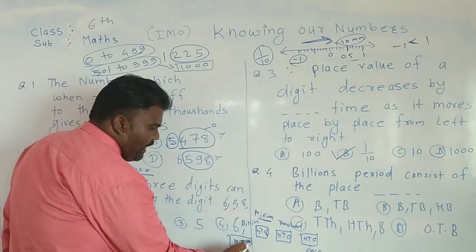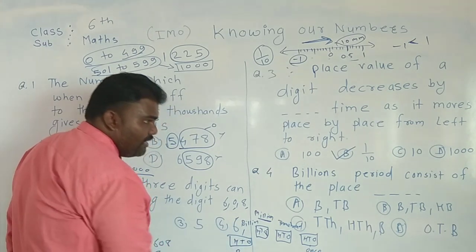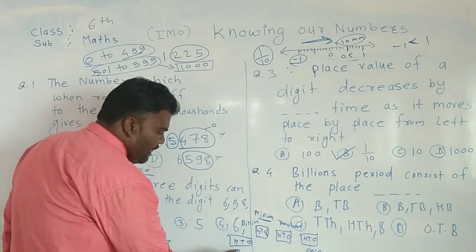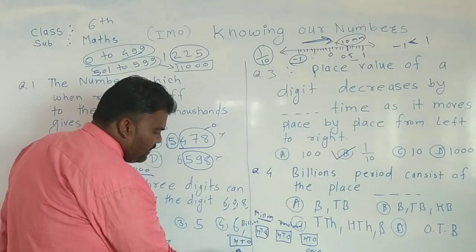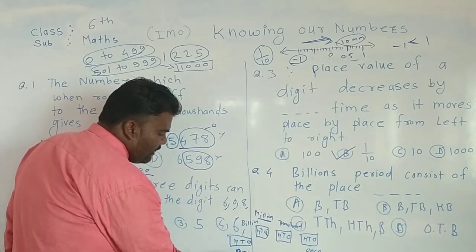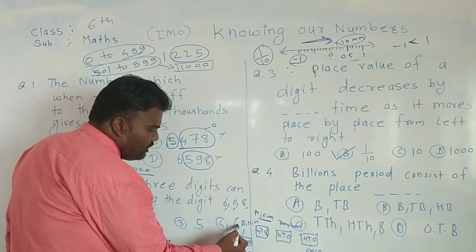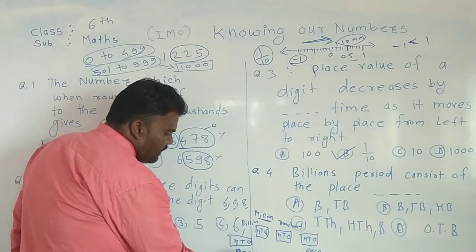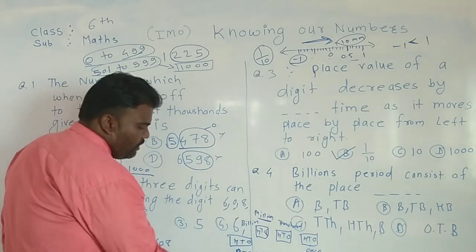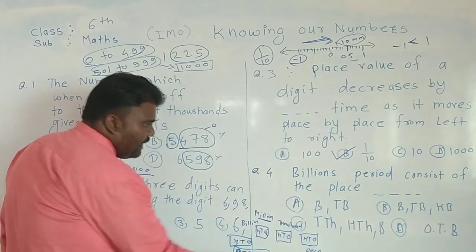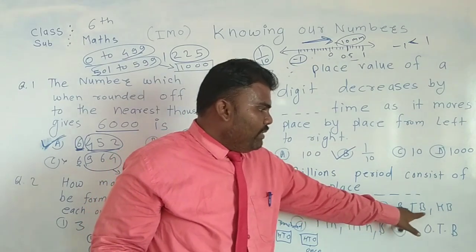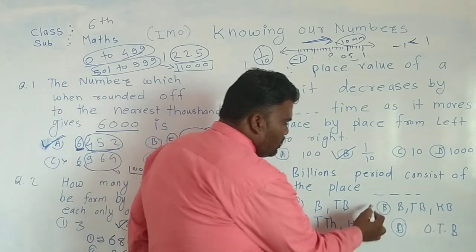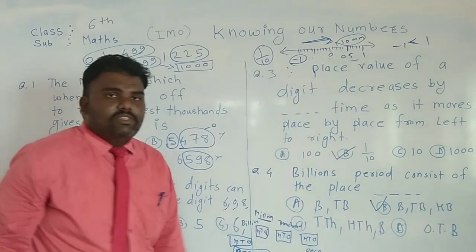It will be a billion, ten billion, and hundred billion. So where is the correct option? Look here: B, billion, 10 billion, 100 billion. So this is our correct answer.